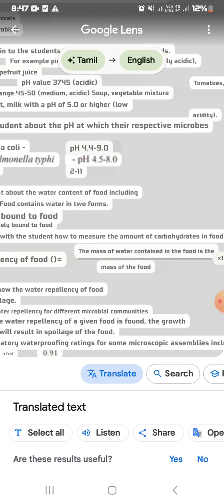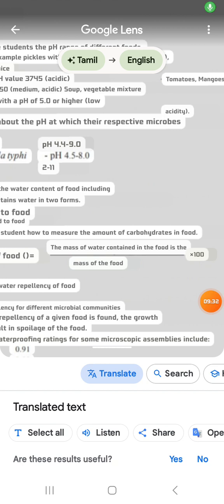So the next question, the second question, is the mass of the manufactured biscuit is 1 kilogram, and the amount of mass of water contained in the biscuit is 15 gram.